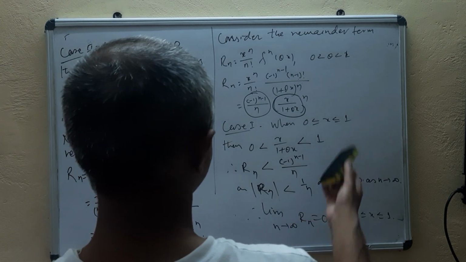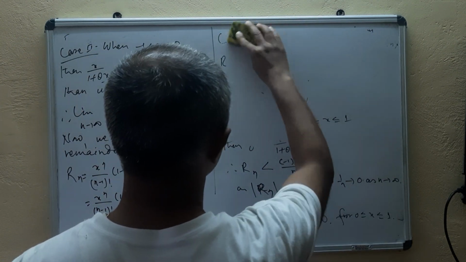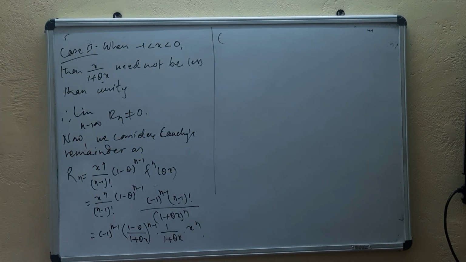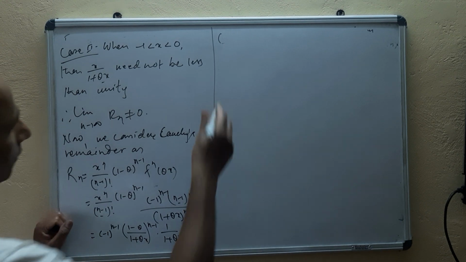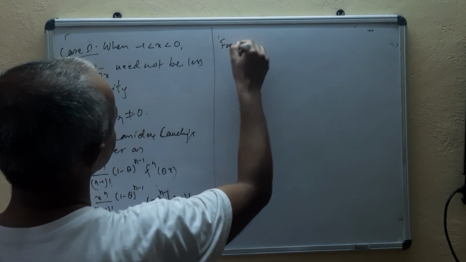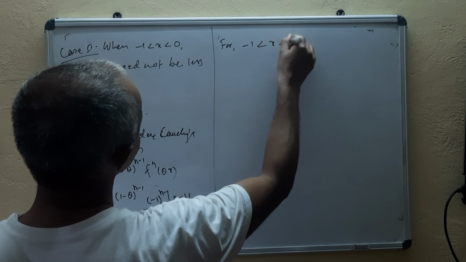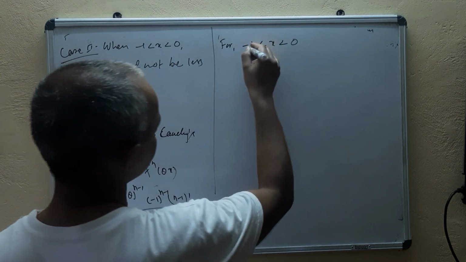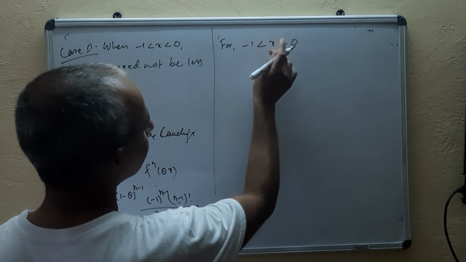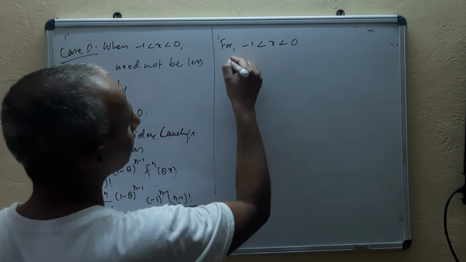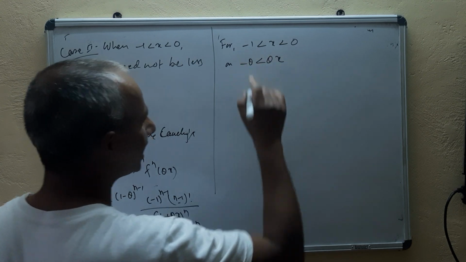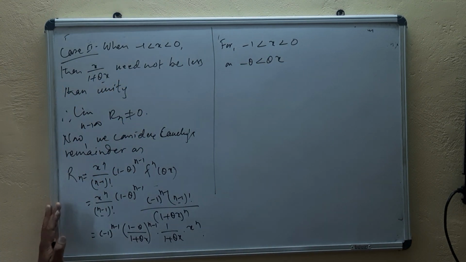So for minus 1 is less than x is less than 0, if you just multiply both sides by theta on this left inequality, implies minus theta is less than theta x, because theta is positive between 0 and 1.